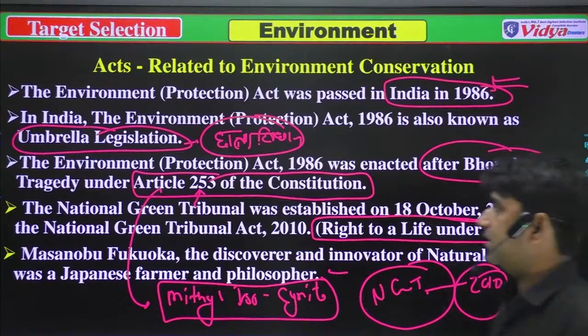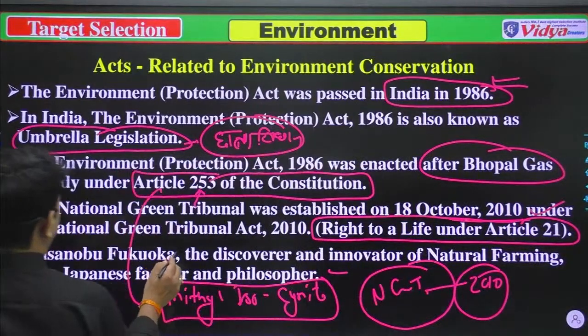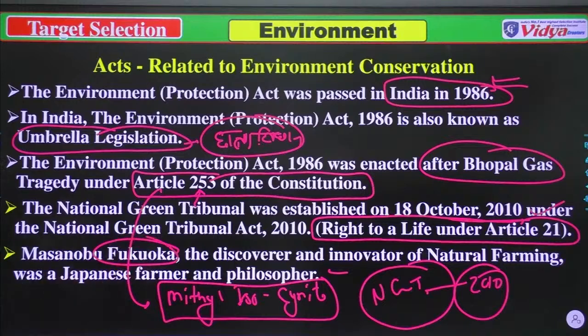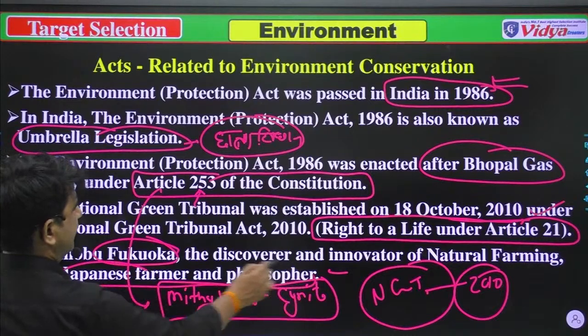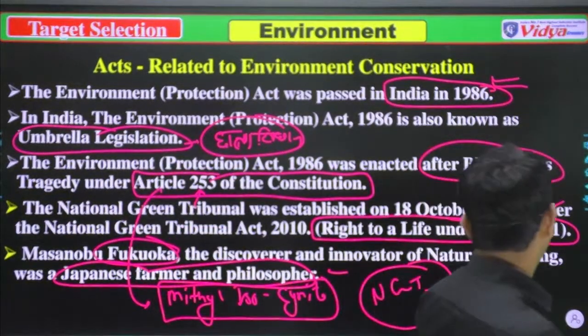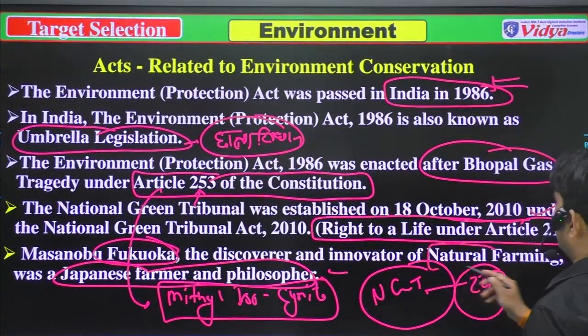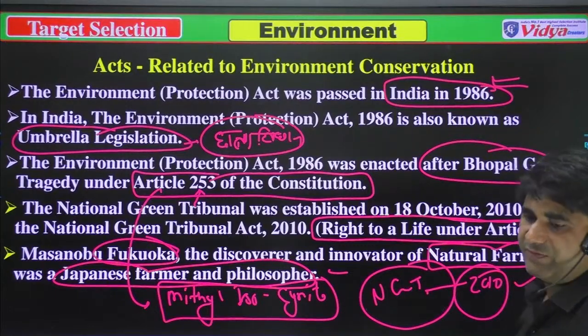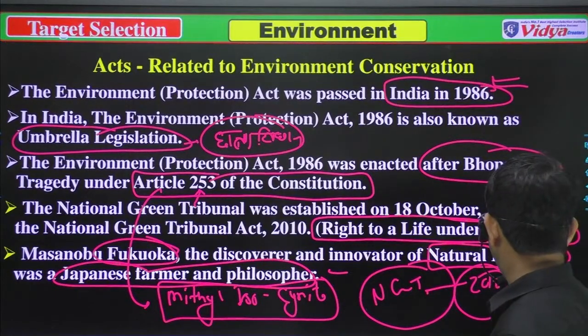Next is Fukuoka. Fukuoka is known as the inventor of natural farming. You should learn that he is a Japanese farmer and philosopher, and he is famous for natural farming. Now we'll move to the next question.